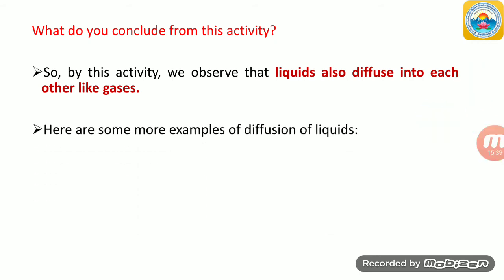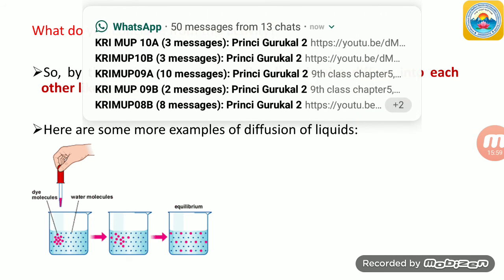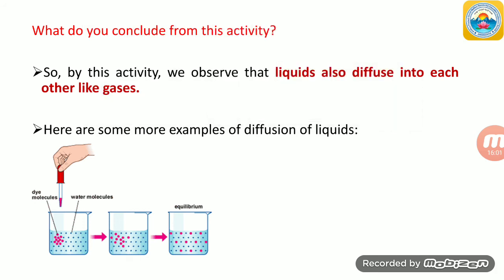Here are some more examples of diffusion of liquids, students, with dye molecules and water molecules. When we use a dropper and drop it, what happens? These intermix, the diffusion occurs, and reaches equilibrium.